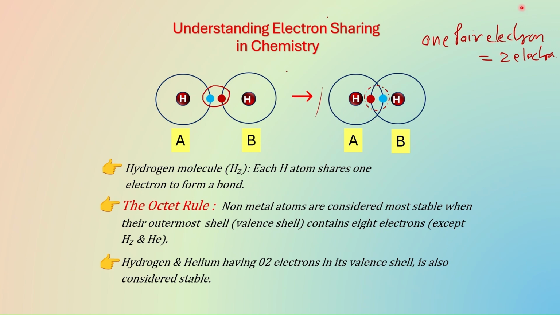The atoms having 8 electrons in the valence shell are considered most stable because the octet is complete. Either 2 electrons or 8 electrons in the valence shell means a stable configuration is achieved. Moreover, hydrogen and helium having 2 electrons in their valence shell is also considered stable. The sharing of electrons in a covalent bond happens because atoms are trying to achieve stability.